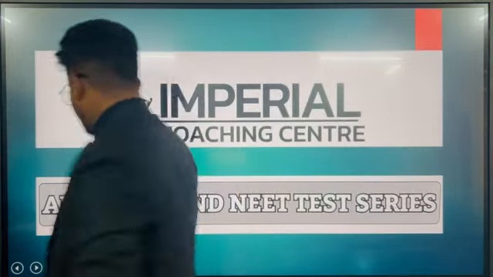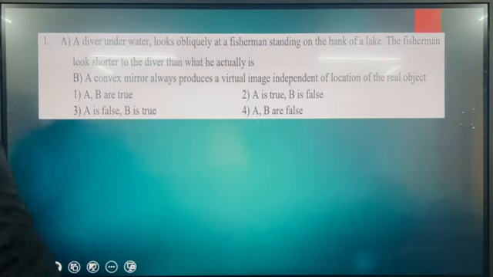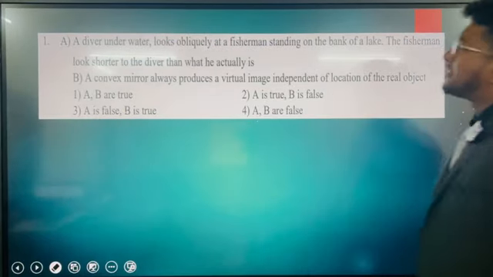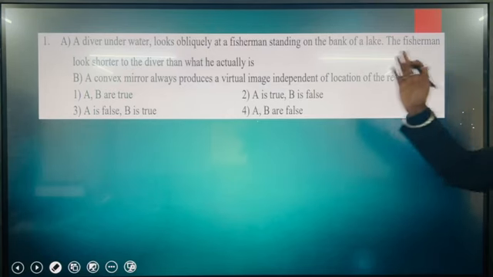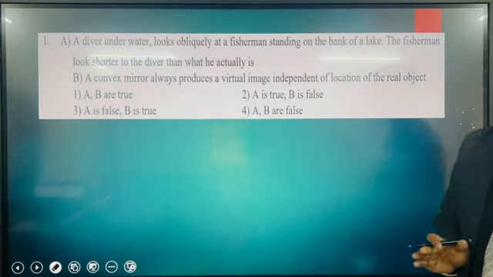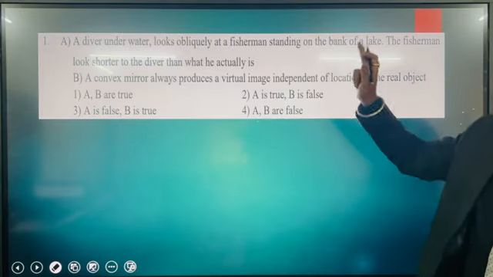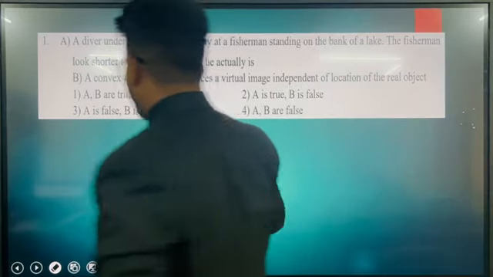Okay, and here's your first question. A diver underwater looks obliquely at a fisherman standing on the bank of a lake. The fisherman looks shorter to the diver than what he actually is. Well, the statement is false. Let's understand it by making a diagram.